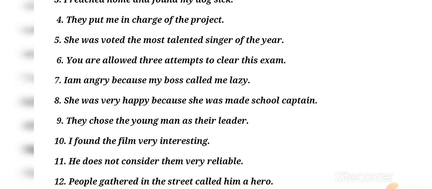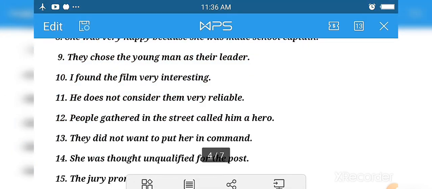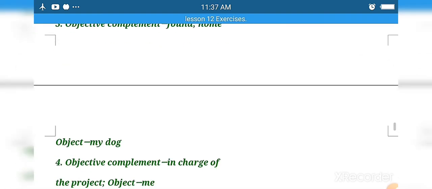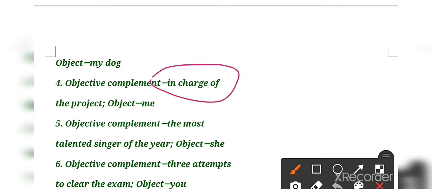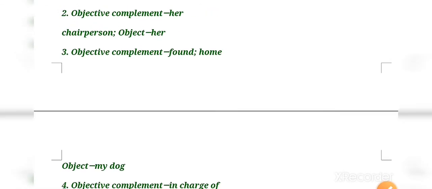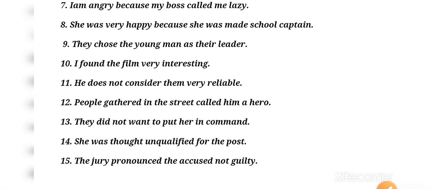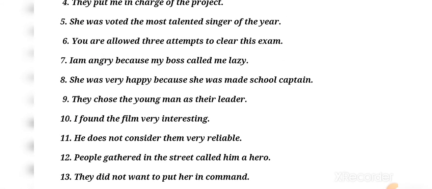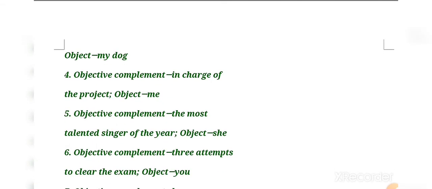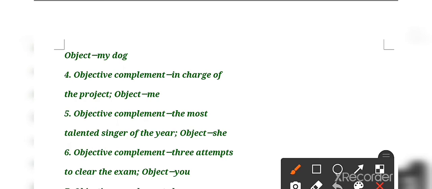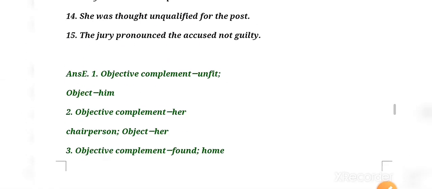Now number 4. Number 4 is they put me in charge of the project. Here the answer: objective complement will be in charge of the project and object will be me. Number 5 is she was voted the most talented singer of the year. Okay, answer will be objective complement, the most talented singer of the year. Object is she.